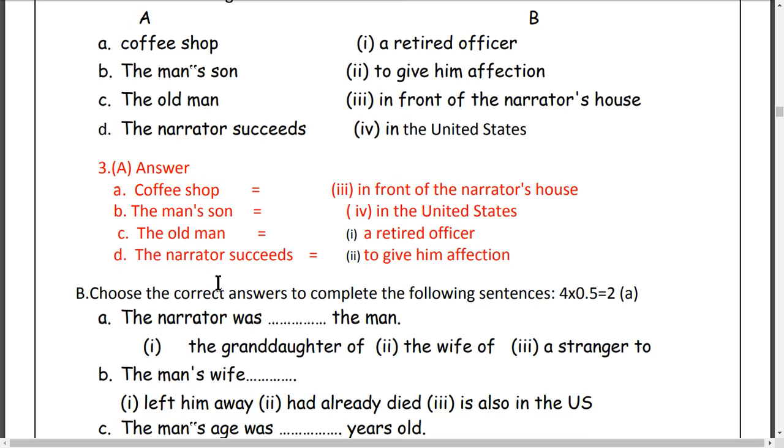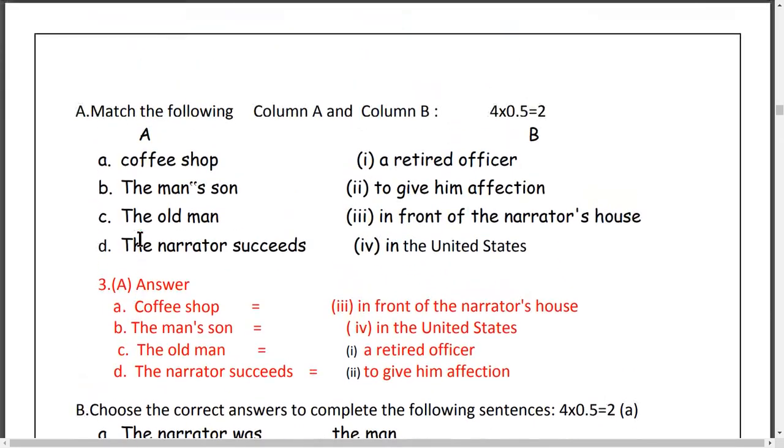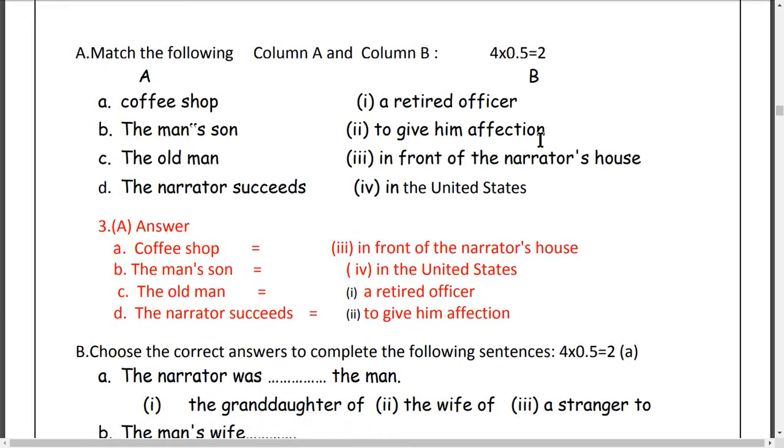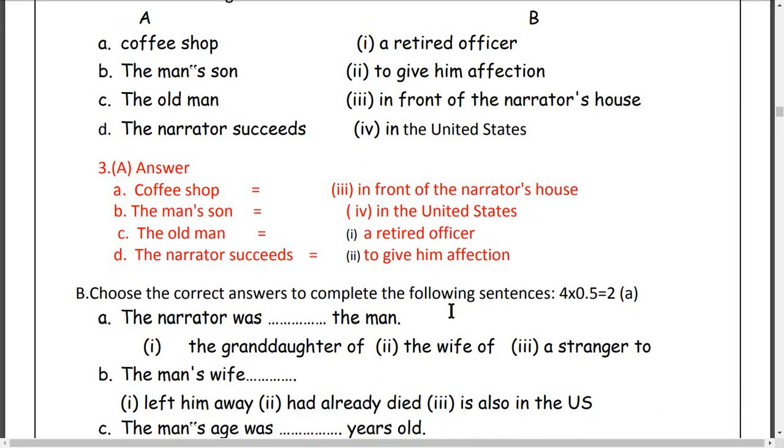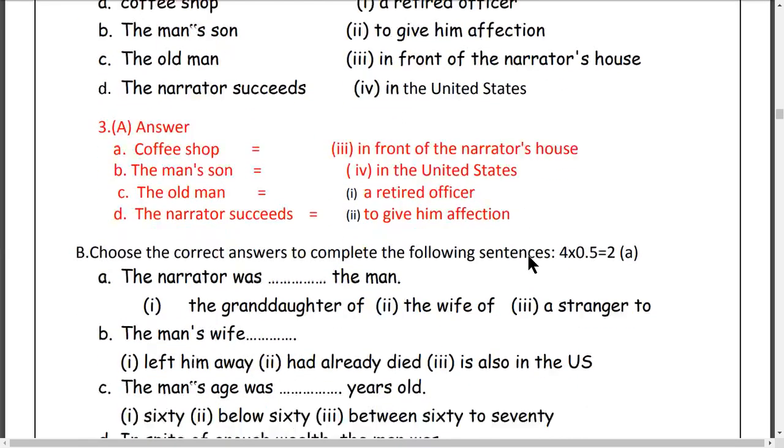The narrator succeeds in giving him affection, love. Generally, this question carries 0.5 marks, and there are 4 questions. 0.5 into 4 is equal to 2 marks here. If you write the answers very correctly, then you will get another 2 marks here.